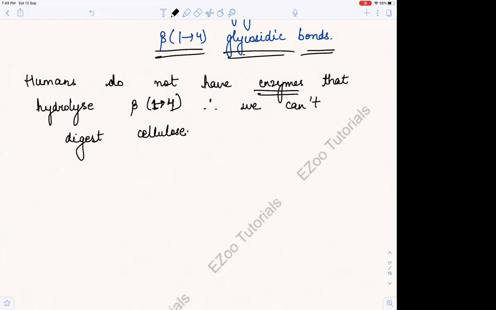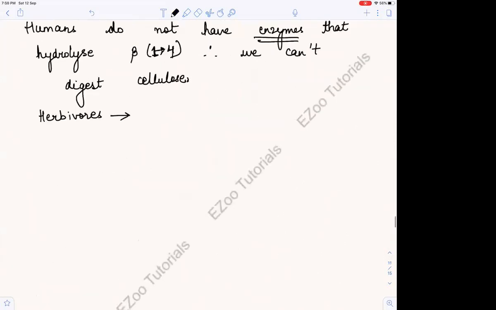So this was all about carbohydrates, and I don't think you need to know anything more. If I ever feel that you need to know more, then I will tell you. As I told you, we can't eat cellulose, we can't graze, but sheep and goats can. Why? Because they are herbivores.